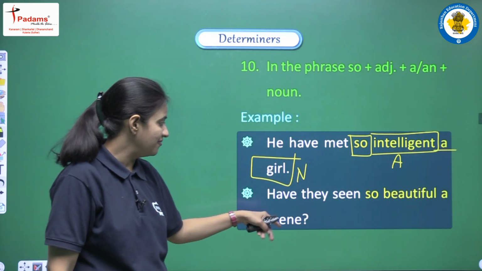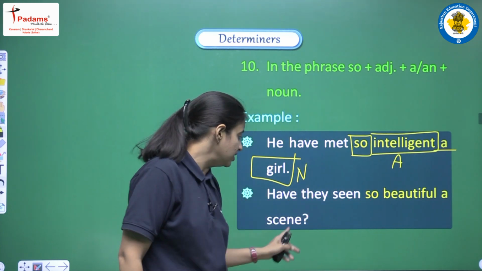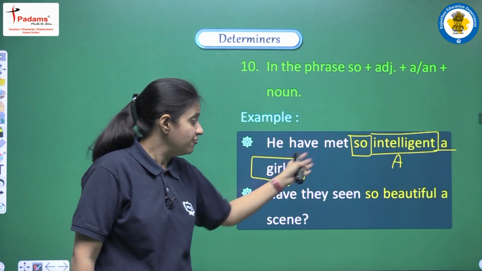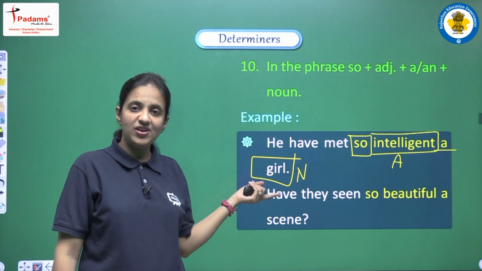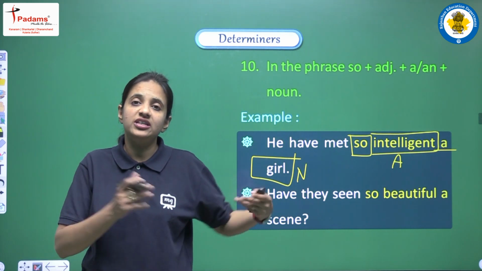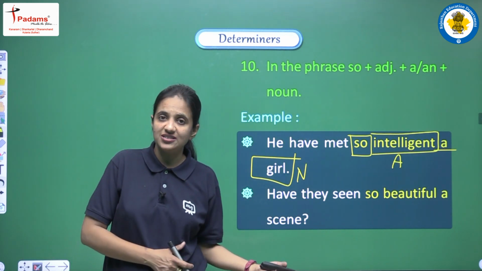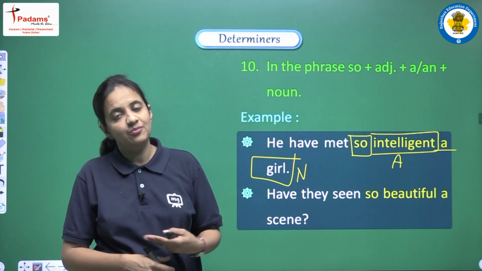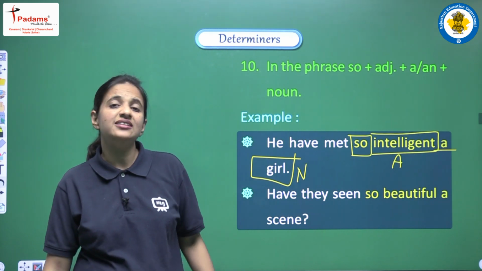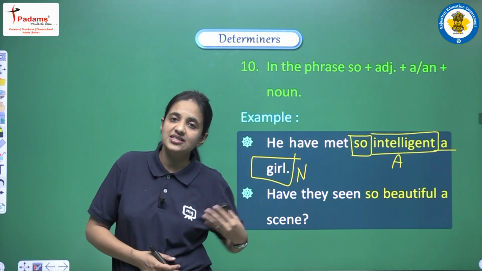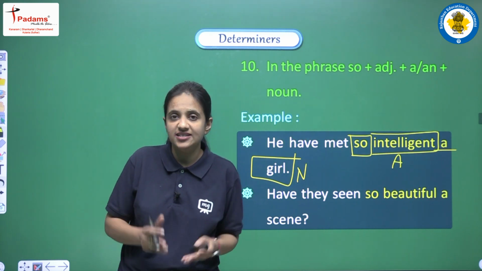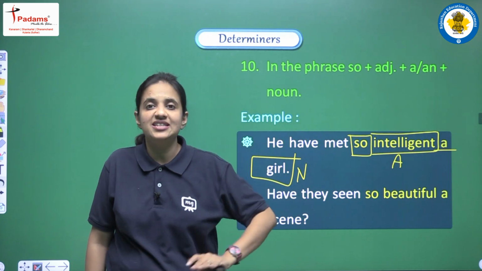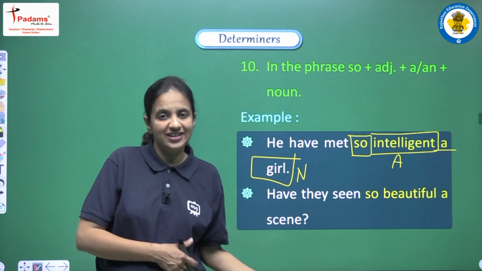One more example we are having, have they seen so beautiful a scene. So no matter whether the example is interrogative or positive, if we are having so, and in the previous slide we have seen if we are having such, right? So these are very particular structures we are talking about, and if we are having these structures, then in the blanks we can use a or an. So these are the general uses, okay? According to the sentence we can use a or an. This is very easy to identify where we have to use a or an. Here we are just talking about some of the basic structures in which these two articles, a or an, are generally used.